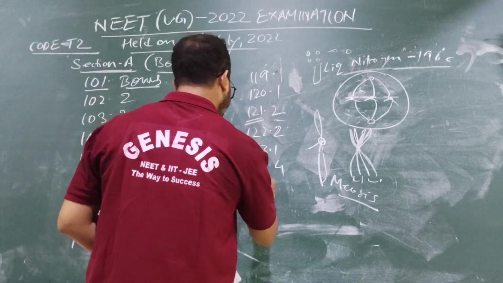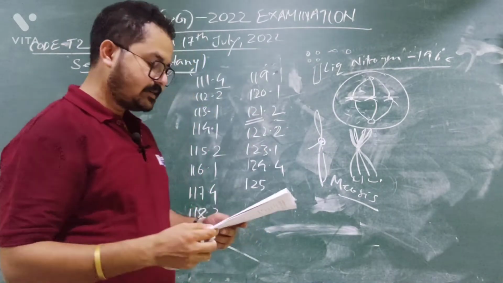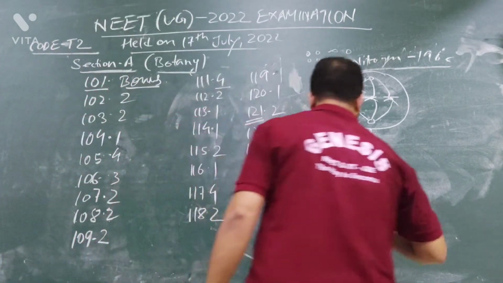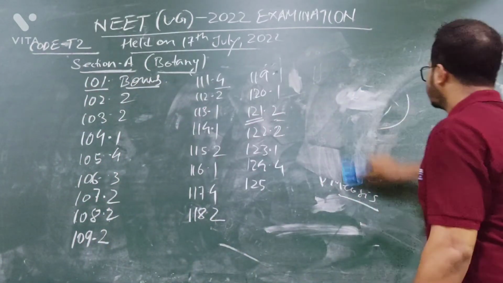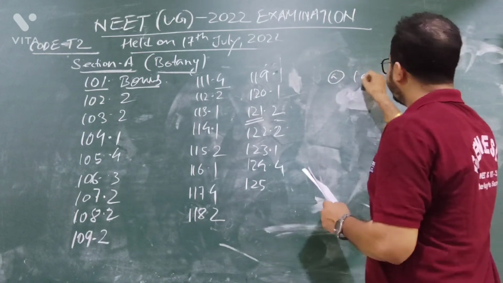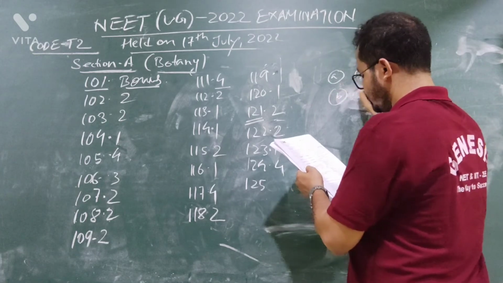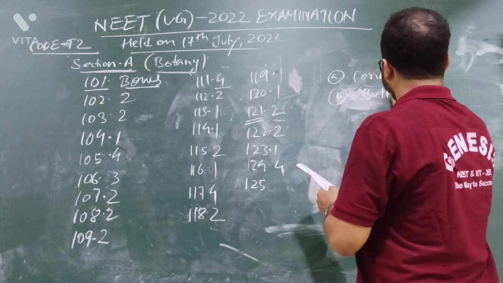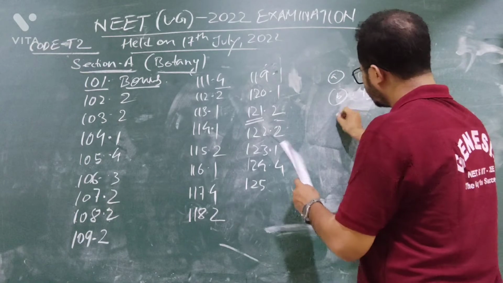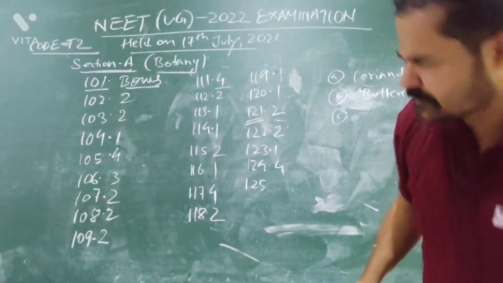Now question number 125. Which one of the following does not show plasticity? What are the options given? Option A, coriander. Option B, buttercup. Option C, just wait a second.